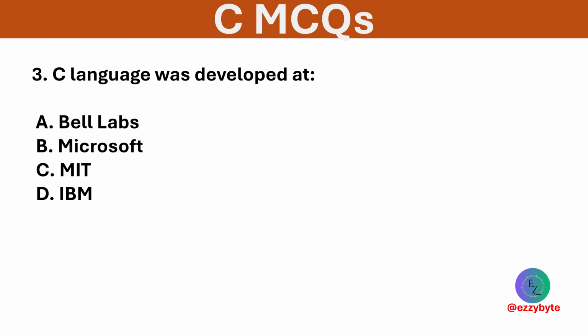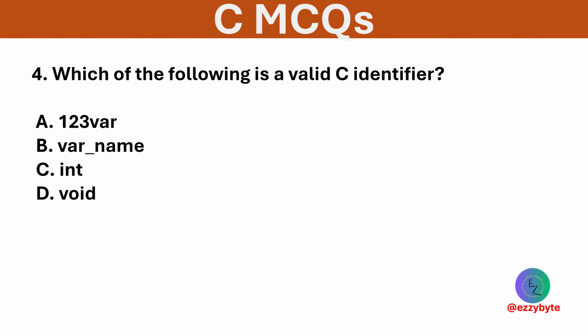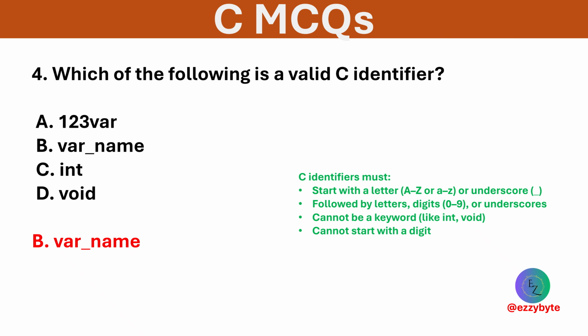C language was developed at? The options are Bell Labs, Microsoft, MIT, and IBM. Option A is correct. Bell Labs is where C was born as a system programming language. Which of the following is a valid C identifier? The options are 123, underscore name, int, void. Option B is correct. Identifiers can't start with a digit or be keywords.